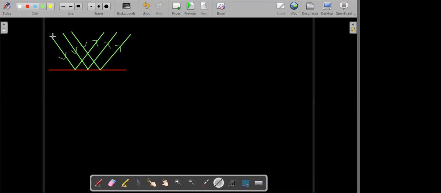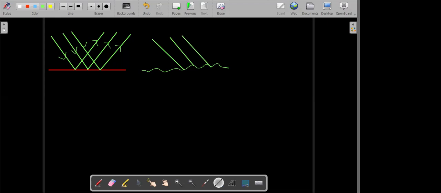Then you have an irregular surface. So the reflection that takes place from an irregular surface, like this one. Now the light will be falling at different points, and accordingly the ray of light gets deflected. So you have a ray of light falling here, a ray of light falling here, a ray of light falling here.